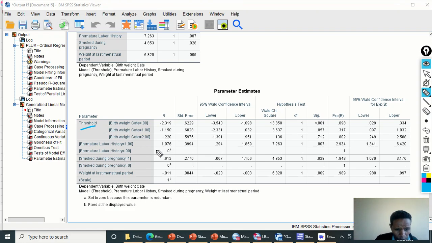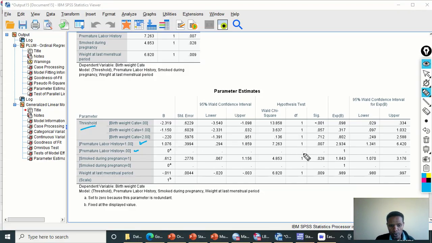And now you see the premature labor history 0 is the reference now. Compared to women without premature labor history, women with premature labor history are 1.076 times more likely to have a baby within the very low birth weight group.